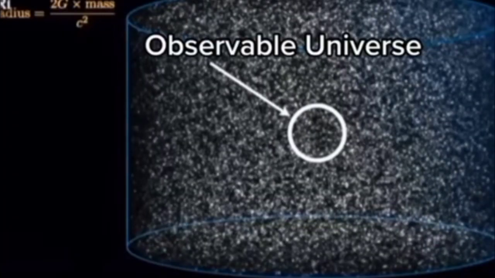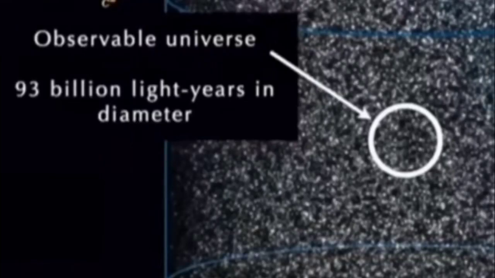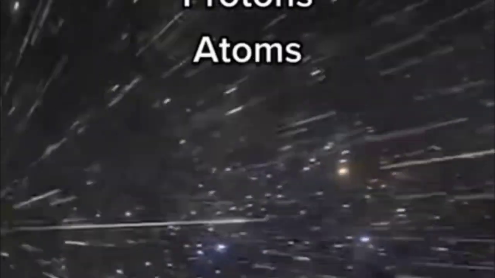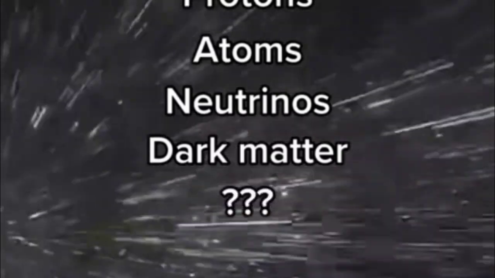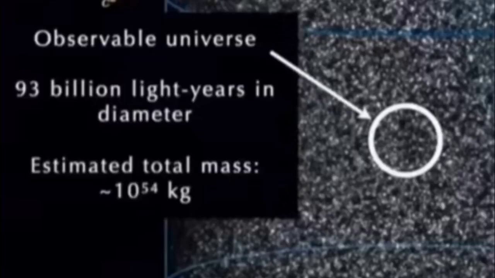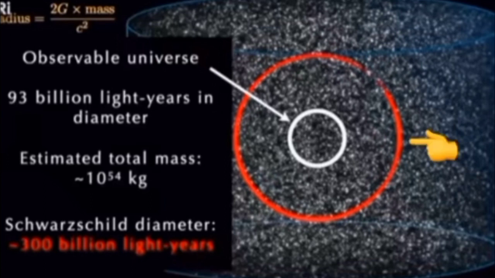Our observable universe is everything in the sphere, with our total universe around it, the parts that are so far away that we can't even see them. The observable universe is about 93 billion light years across, which although huge is still finite. Given that, some really smart astrophysicists were able to estimate how much stuff we have within this sphere. So we take the total mass of the stuff, the electrons, protons, atoms, neutrinos, dark matter, and a whole bunch of stuff we don't even know exists, totaling a mass of about 10 to the 54 kilograms. We pop that into our black hole equation and find that we'd have to pack that all into a volume that's about 300 billion light years in diameter, about 3 times the size of our observable universe.